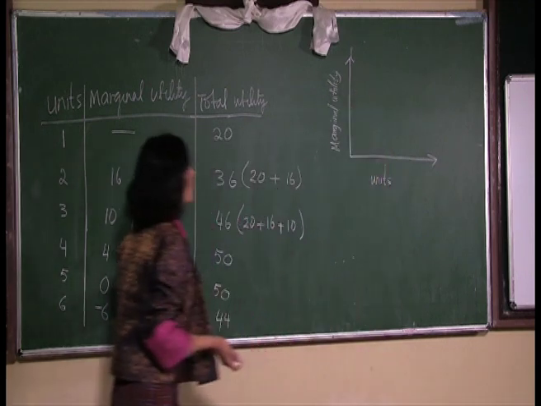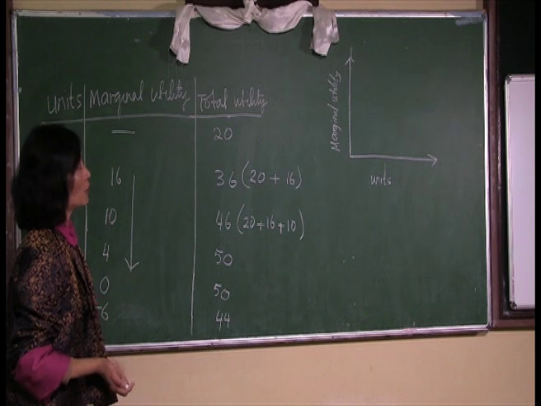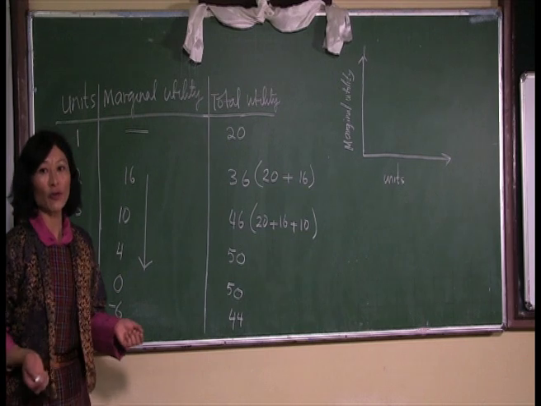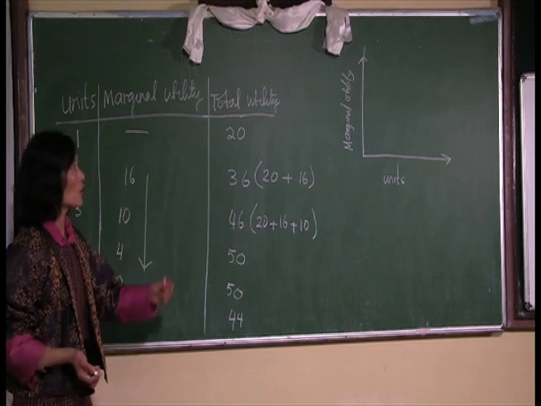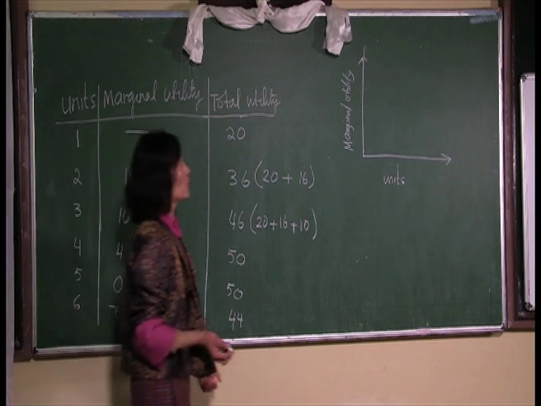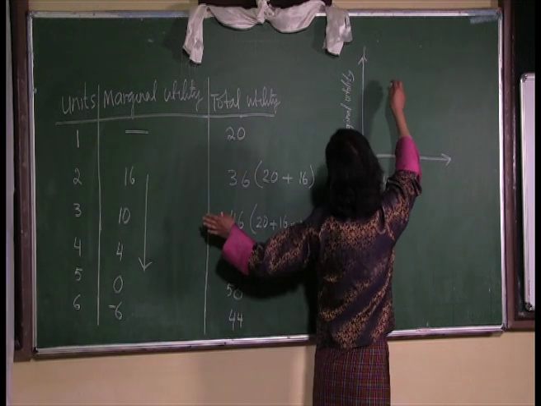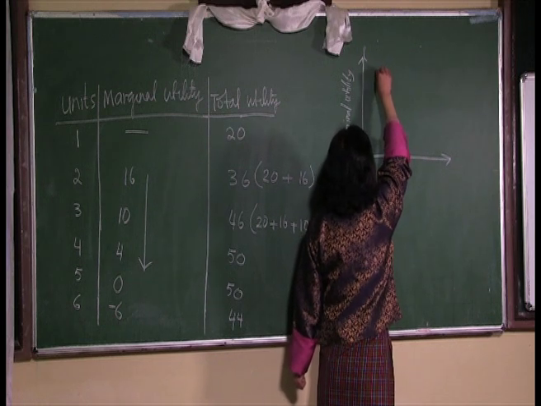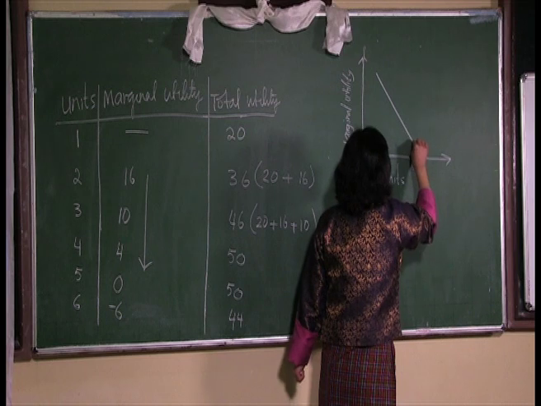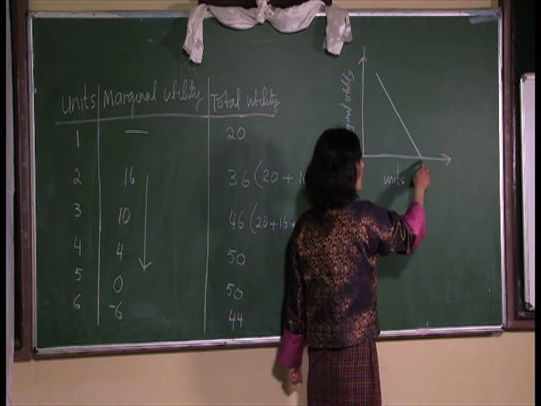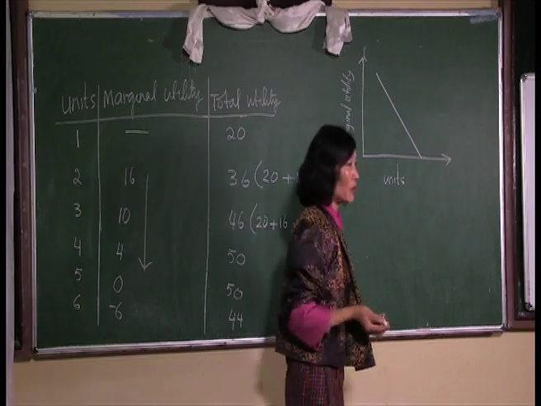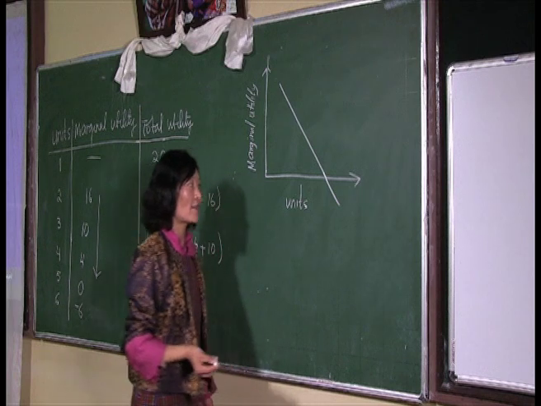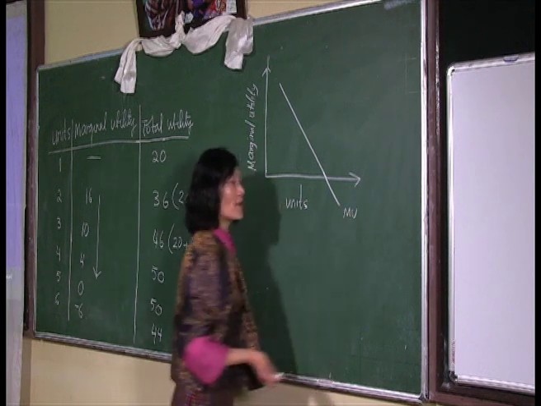Based on the behavior of marginal utility that we have seen in the schedule, I will directly draw the curve, as at this point, due to the constraint of time period, we cannot take the proper scaling. So I will directly show you the graph. Here, based on the behavior of the marginal utility, you can see that marginal utility continues to decrease, and when it touches the x-axis, then that is where the marginal utility has become 0. And then when the marginal utility curve goes beyond the x-axis,